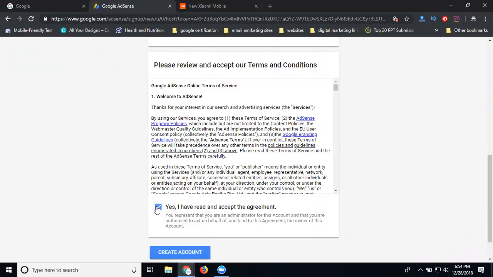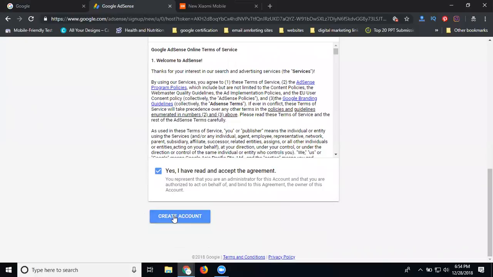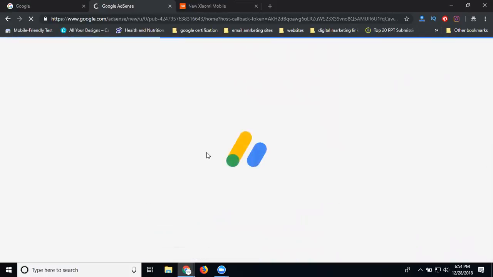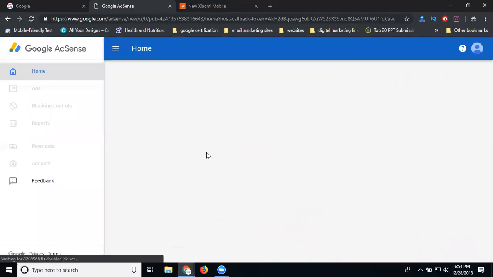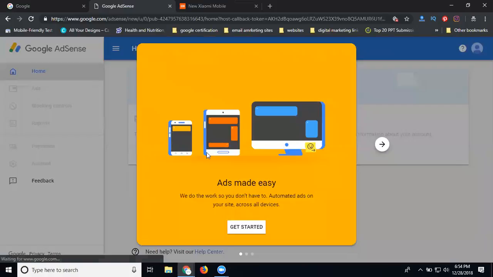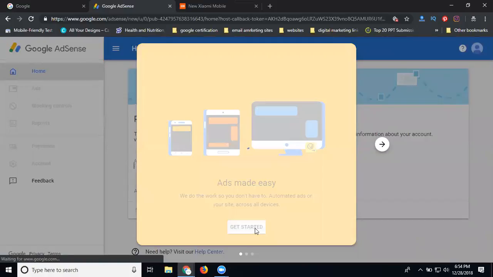So if you're starting Google AdSense for your blogger, it is zero investment. Start your earnings based on the traffic, which is generated by your content on the blogger. So click to create account. Now click this. Select here. Get started.